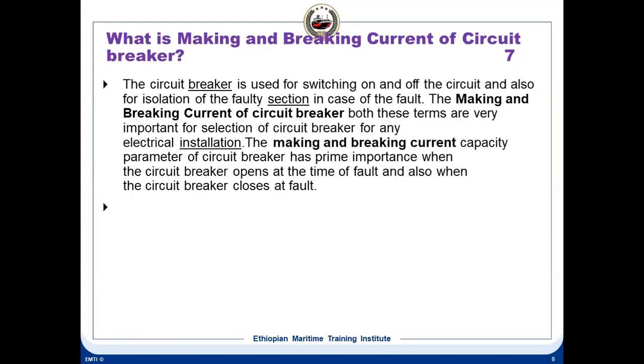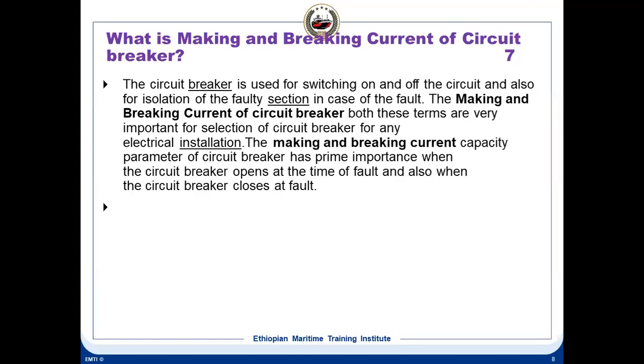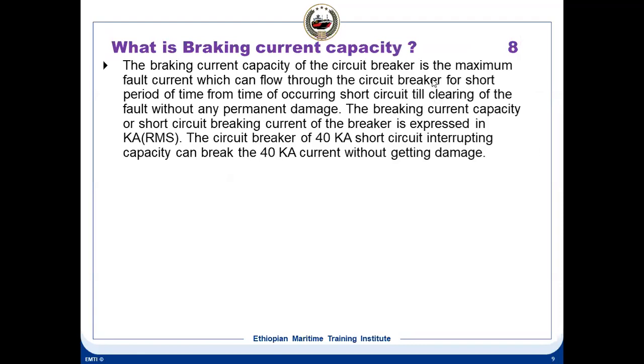Making and breaking capacity, both of these terms, are very important for the selection of a circuit breaker. They have prime importance when the circuit breaker opens at the time of a fault and when it closes at the time of a fault. That means the circuit breaker should open at the time of a fault, which we call breaking. And the circuit breaker should be able to close when a fault is existing, which is called making.